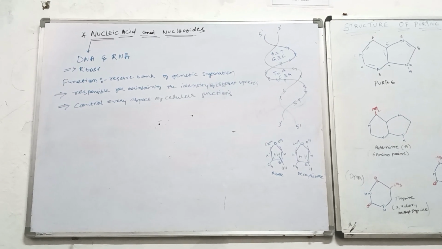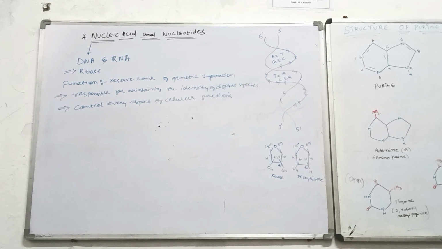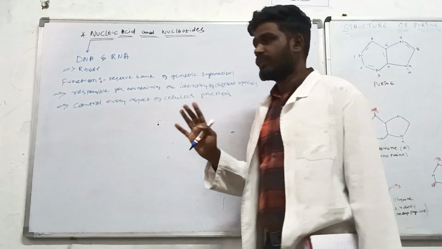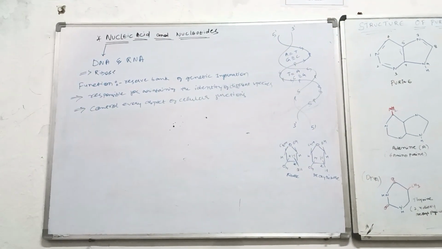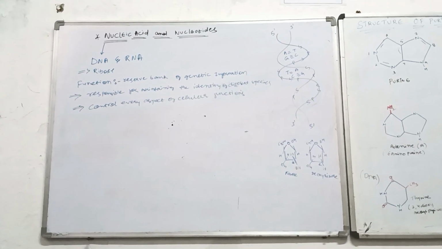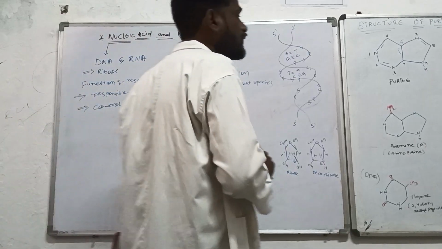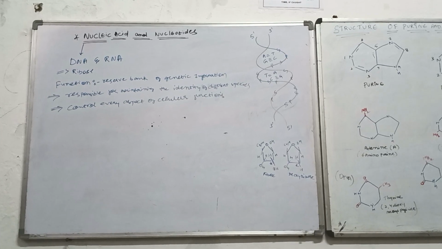The nucleus acts as the head office of your cell, controlling and monitoring all the metabolic activity inside the cell. The nucleus is very rich in DNA and RNA, your nucleic acids. So indirectly, DNA and RNA are responsible for controlling cellular function inside your body. Okay?